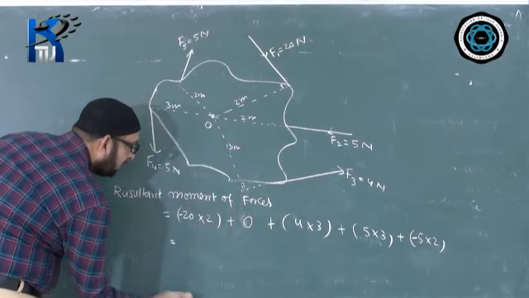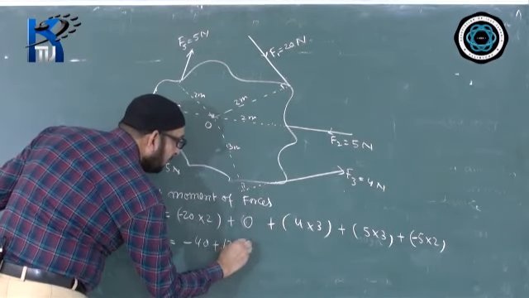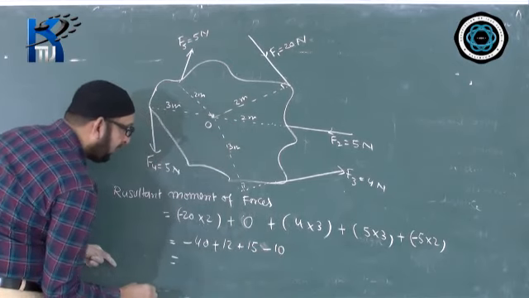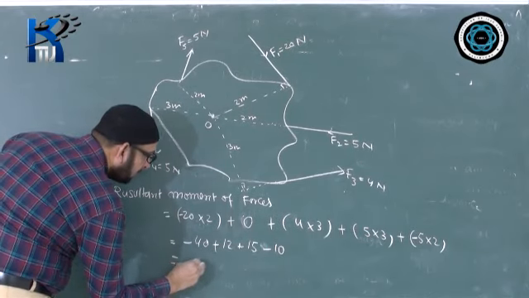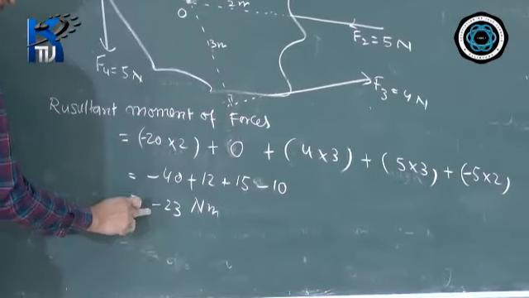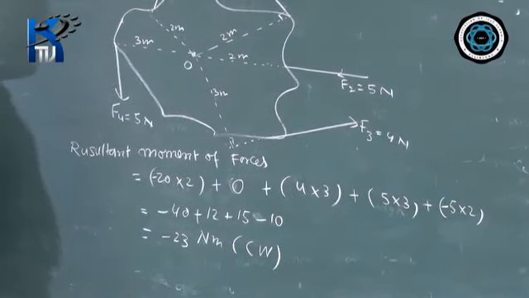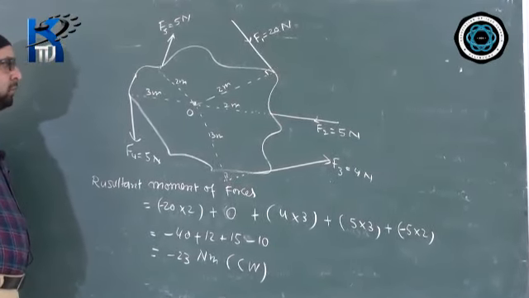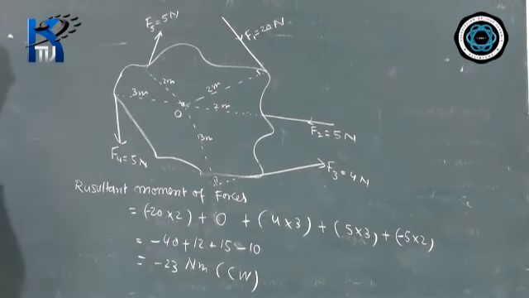Now you can simply do the calculation. It's coming minus 40, 0 we leave out. This is 12, this is 15, this is minus 10, and now you can find the answer. This is coming minus 50 plus 27, that means minus 23 Newton meter. Overall sign comes negative, that means the body is going to turn in clockwise direction. So this was the problem and the solution is here. This is quite simple. It may carry 2 marks. This is shown in the specimen paper, CISCE specimen paper for physics.